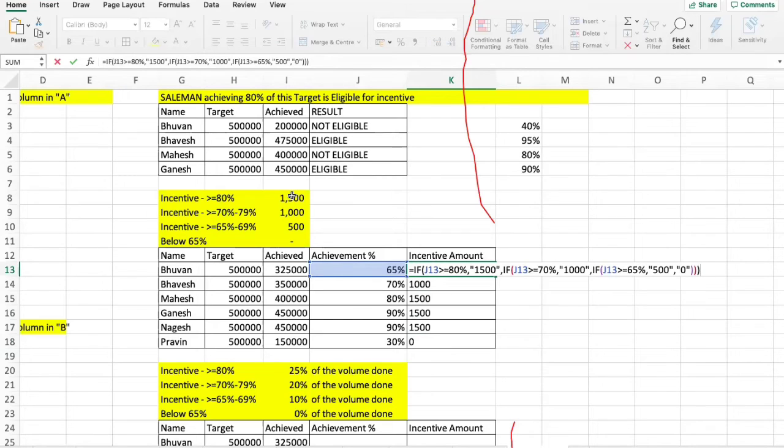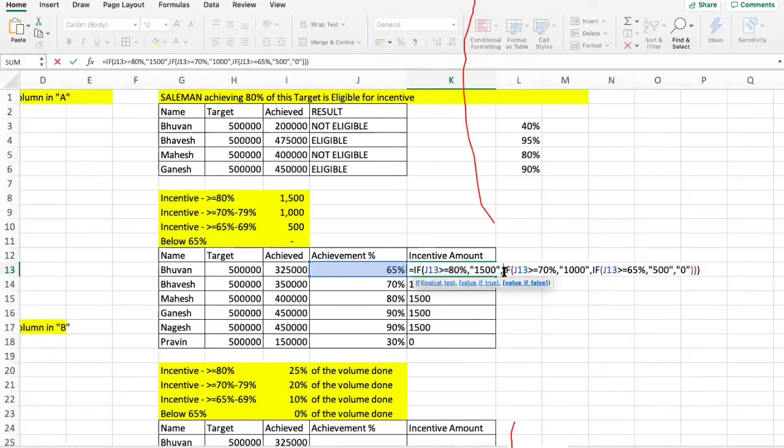So the first logical test is if a salesman achieves more than or equal to 80%, he should get 1500 rupees. If he achieves greater than or equal to 70, anything between 70 to 79, he should get 1000 rupees, and incentive should be 500 if he achieves anything between 65 and 69. So our first logical test, if this achieved percentage is greater than or equal to 80%, give him 1500 rupees.